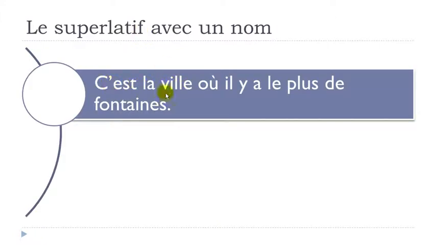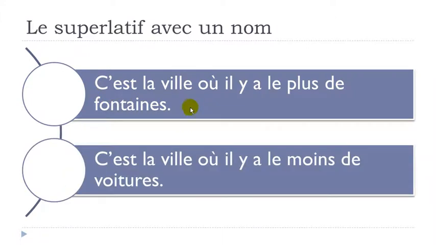C'est la ville, this is the town, où, where, il y a, there is, le plus de fontaines. Fontaine, fountains. C'est la ville où il y a le plus de fontaines. And then, c'est la ville où il y a le moins de voitures. Voiture, car. So let's have a look at these two sentences.